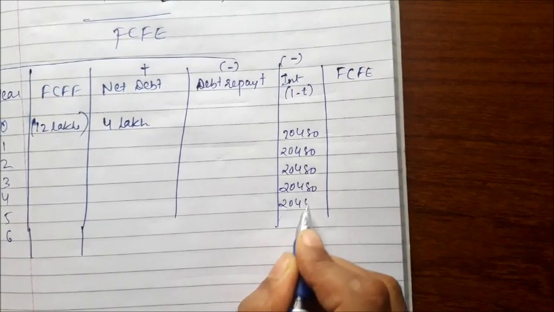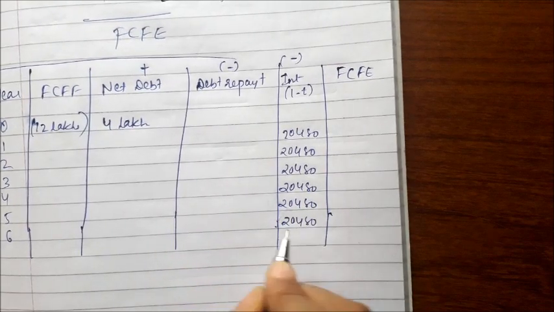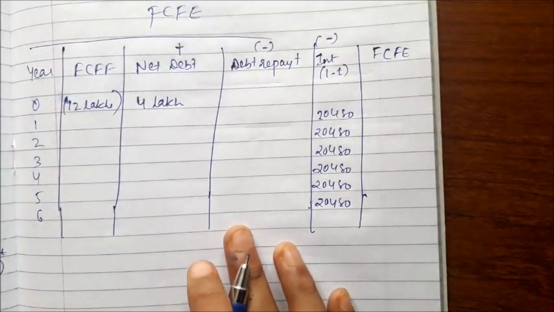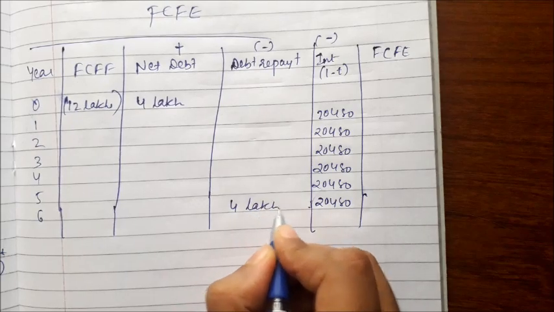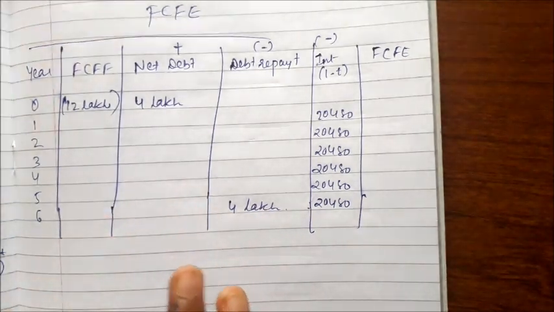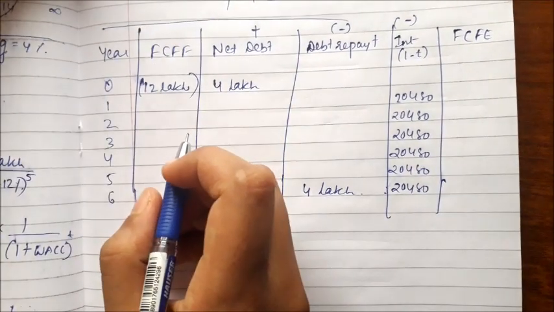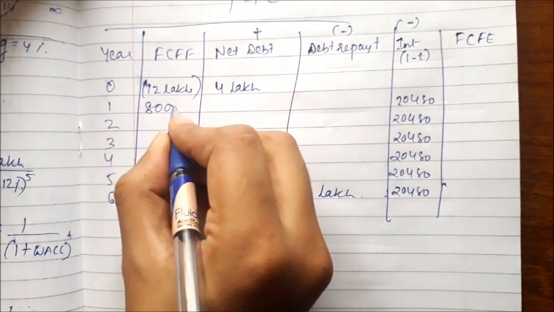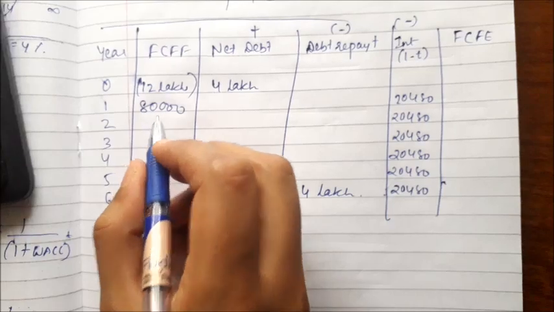The last year we are going to pay interest plus the principal amount. The principal amount is 4 lakh, so this we are going to pay. This is minus because it's going out from our firm. And the cash flows to the firm are expected to be 80,000 initially. This is going to grow at 30%, 80,000 for the first year.